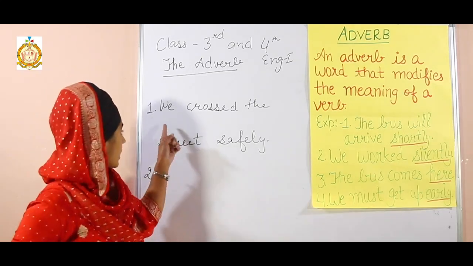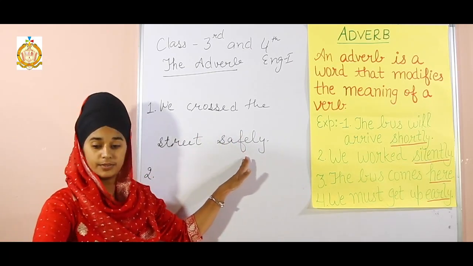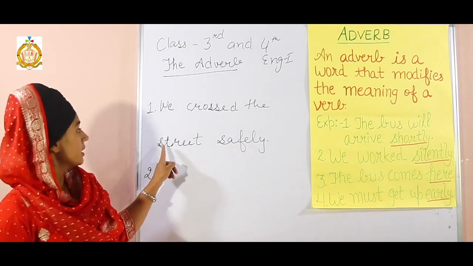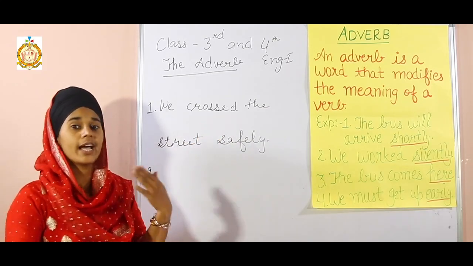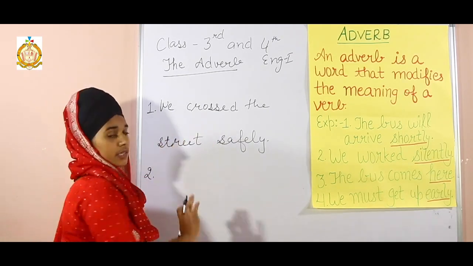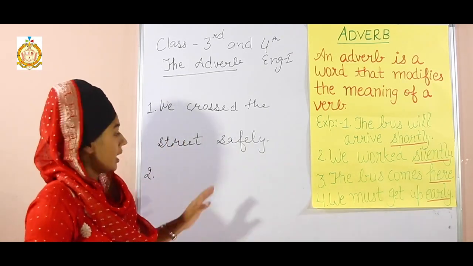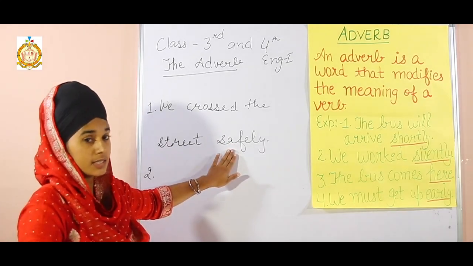Students, look at this example. We crossed the street safely. In this sentence, the word crossed is a verb, as I have told you that action words or doing words are called verb. Here the word crossed is the verb. And here one more word, safely, is added in this sentence.